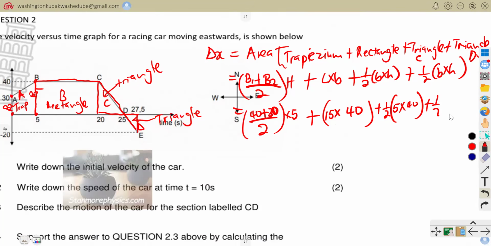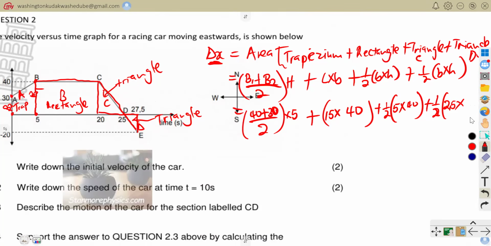Plus half our base here, from here to there, it's 27.5 minus 25, that becomes 2.5, times this height from 0 to negative 20, which is just negative 20. So we take this negative because we are calculating displacement. Displacement is both magnitude and direction.